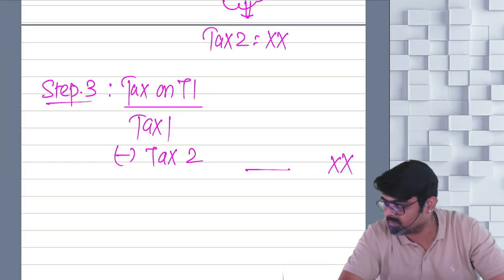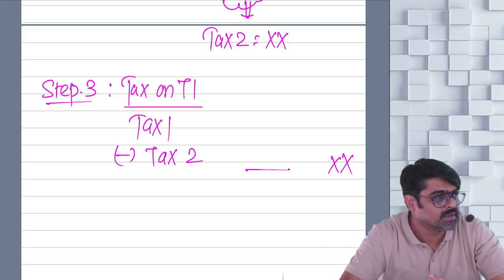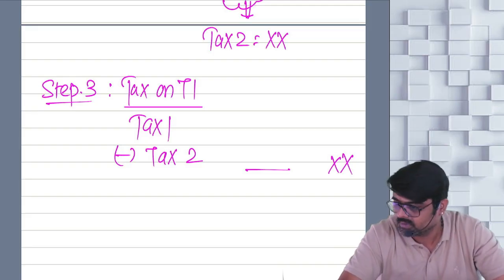So we'll take a small break. After the break, we are going to meet and finish this, and then we are going to start with capital gains. Okay? Take a break, 1 hour.